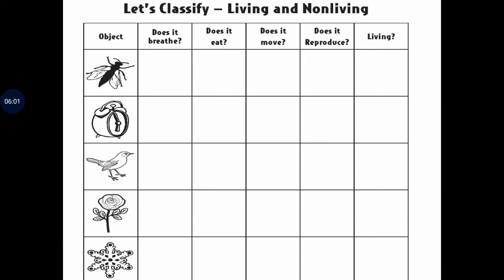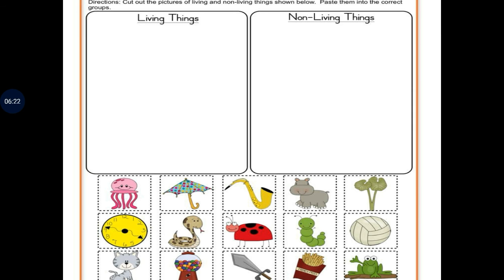Likewise, here on the left side, there are some pictures: insect, clock, bird, flower, and a star. Here are some columns: does it breathe, does it eat, does it move, does it reproduce. Hence it is living or non-living. Down the page, there are some more pictures. We have to classify these pictures into living things and non-living things based on their characteristics.